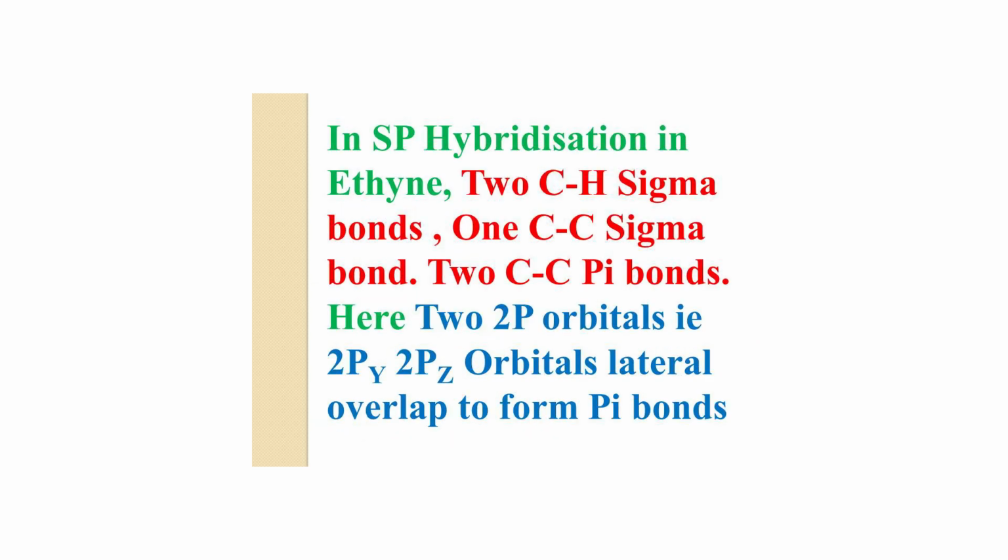That is, in sp hybridization, in ethyne, there are 2 C-H sigma bonds, 1 C-C sigma bond and 2 C-C pi bonds. Here the two 2py and two 2pz orbitals overlap laterally to form pi bonds, that is perpendicular to the internuclear axis.